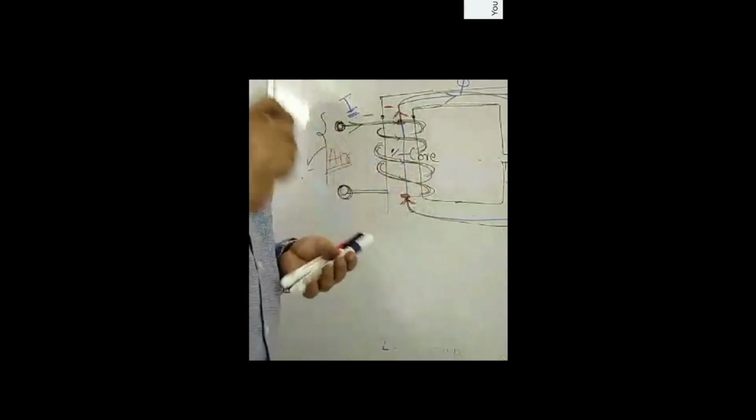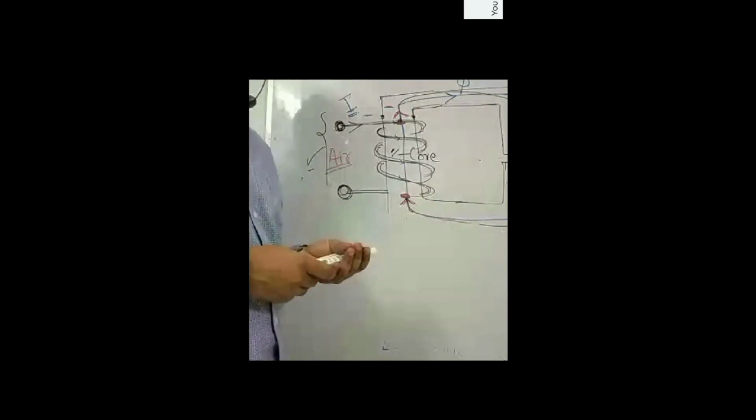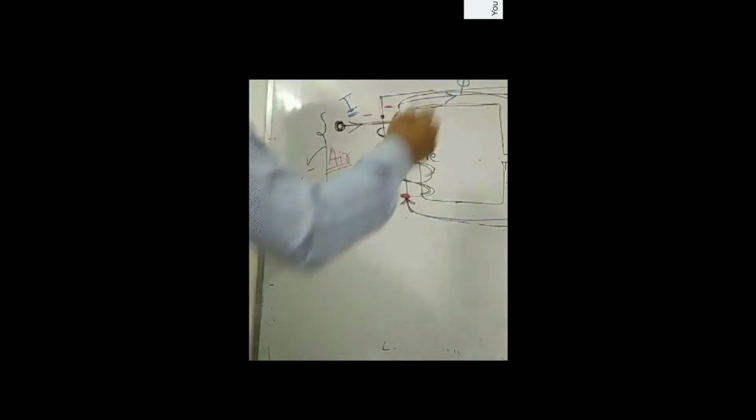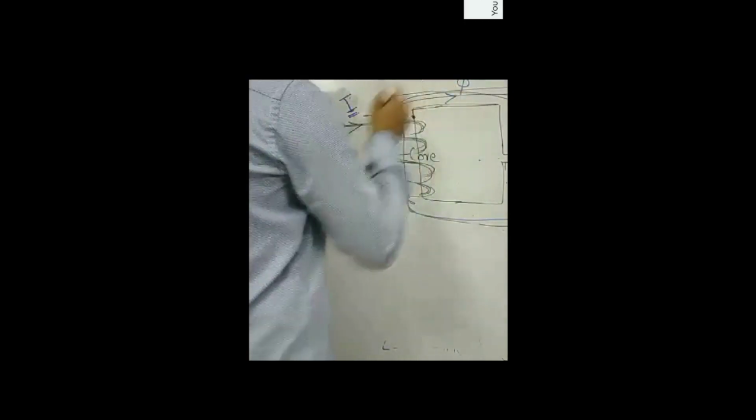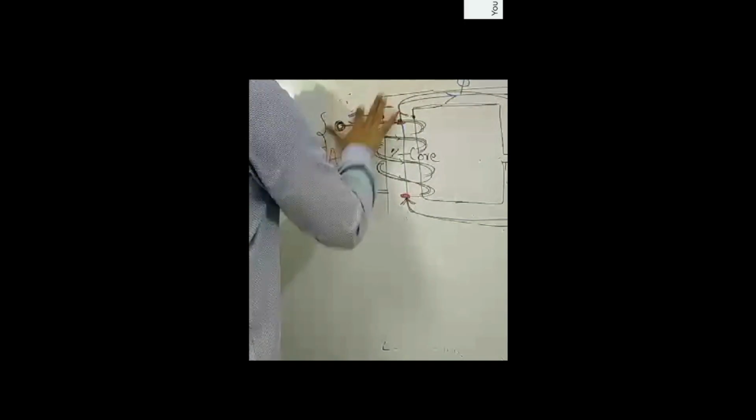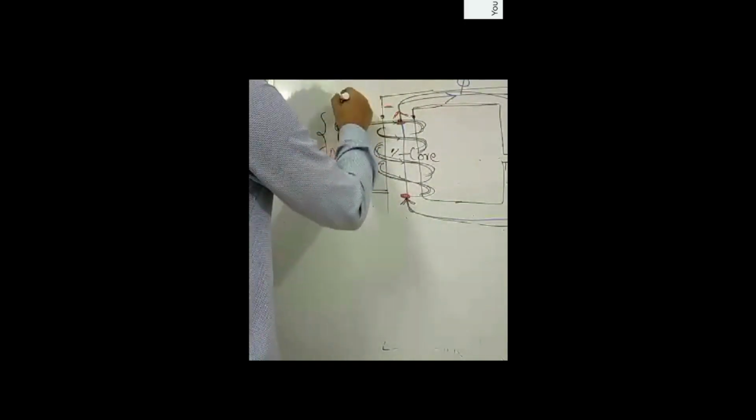Now, the next thing is that we combine the electrical circuit and the magnetic circuit, because until there is a current carrying conductor, we won't find the source of magnetic field. So we say that the electrical circuit is independent, but the magnetic circuit is dependent on the electrical circuit, because the magnetic circuit will come into the picture only when there is a current carrying conductor. So to establish a magnetic circuit, we have to take the help of the electrical circuit.